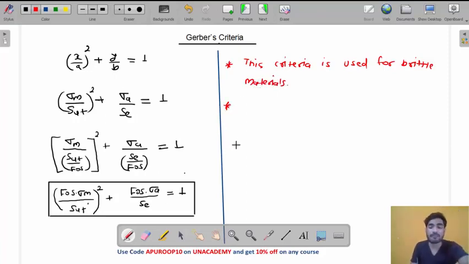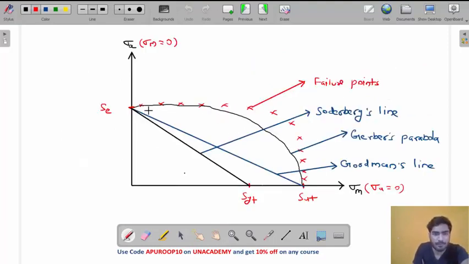Why? Because it is closest to the actual points. These are actual failure points from experiment. These points were found using experiments. These are experimental data.